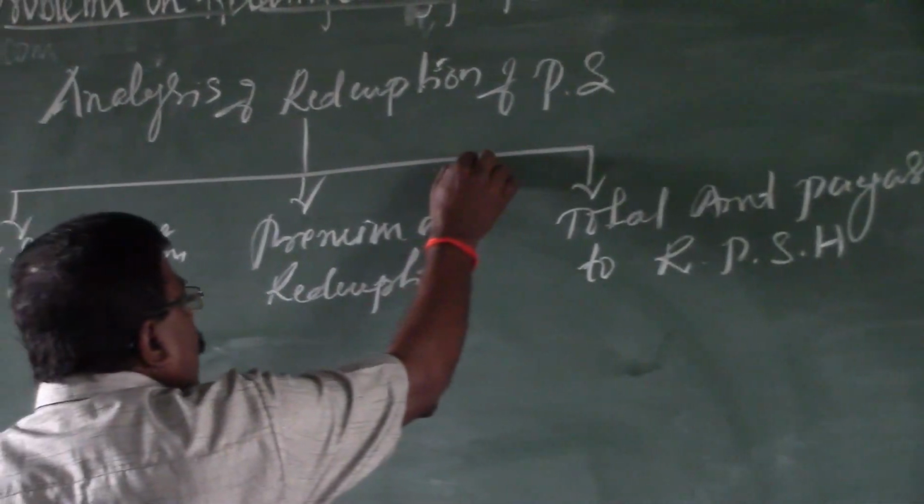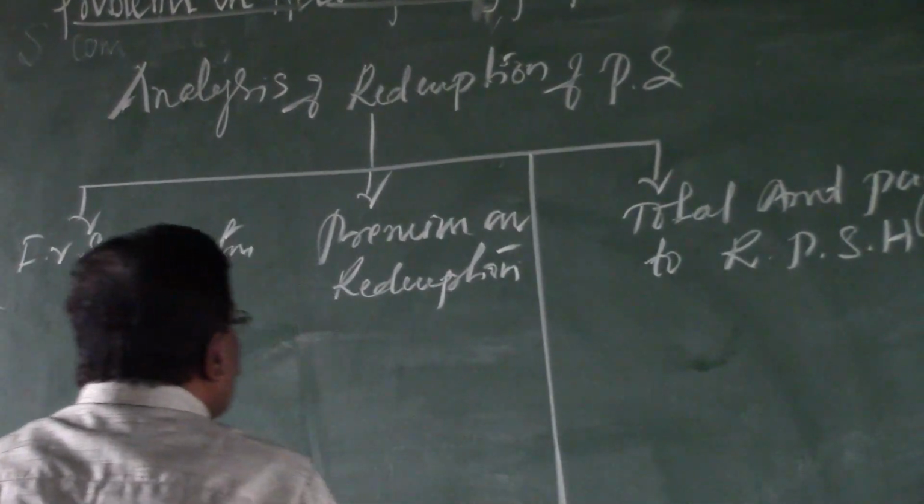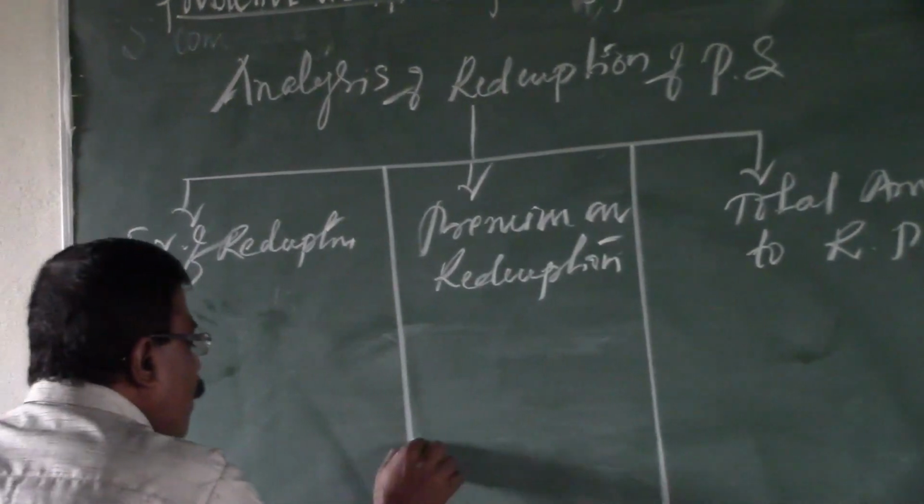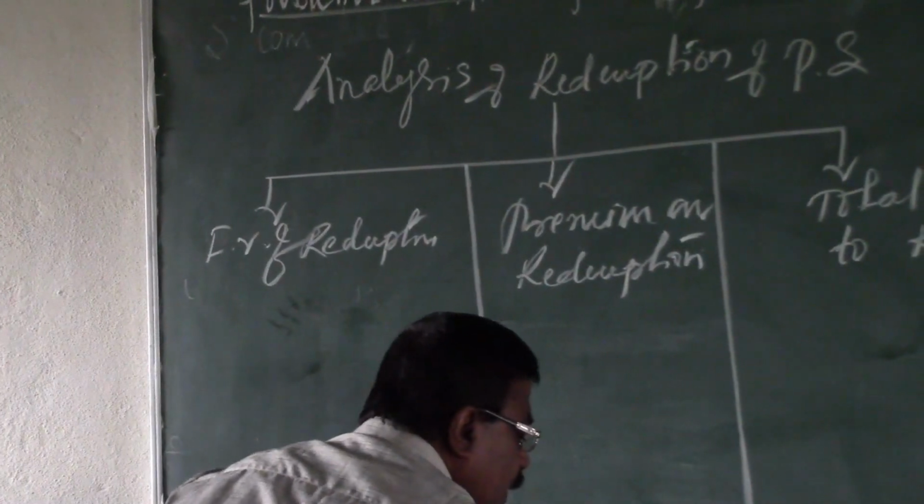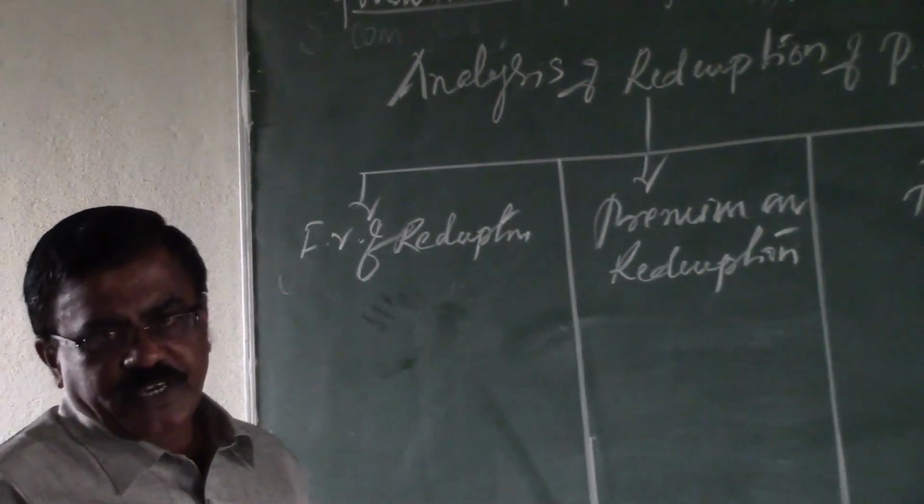In these partitions, we have to make the required calculations essential for passing the journal entries as well as for the preparation of the new balance sheet.